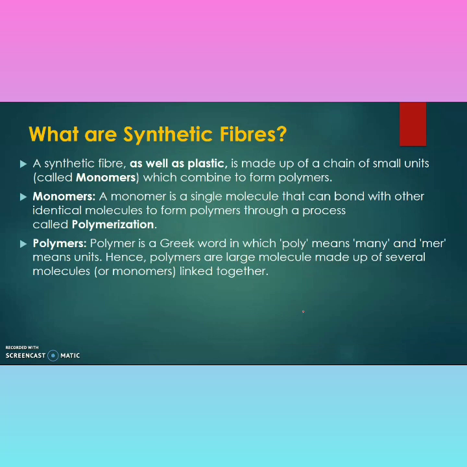What are the synthetic fibers? Synthetic fiber as well as plastics is made up of chains of small units. These are called monomers, which combine to form polymer.